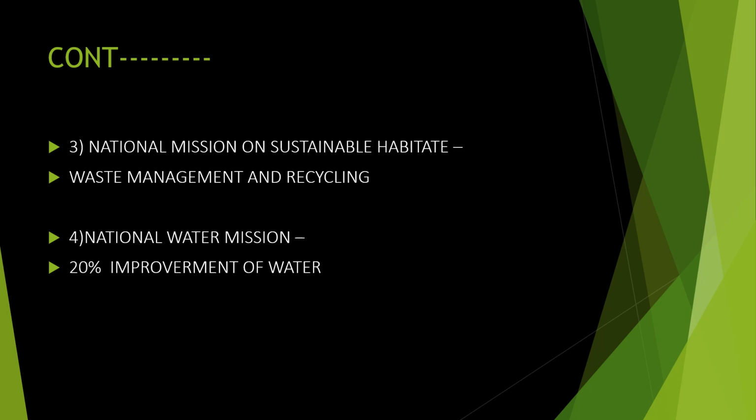And the fourth one is the National Water Mission. We know that even though two-thirds of the earth is water, it is very difficult to get pure water. In India also the same situation is happening. Even though there is water in a lot of areas, the quality of water is decreasing day by day. So a 20% improvement is their aim. At least we have to improve it by 20%. So the National Water Mission is the fourth aim of the NAPCC.